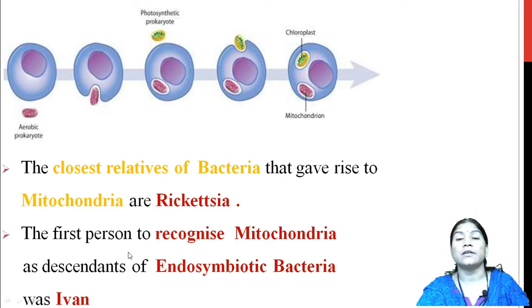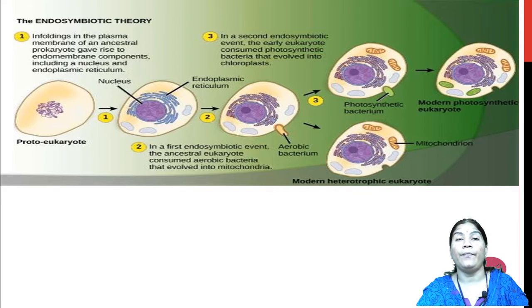The first person to recognize mitochondria as descendants of endosymbiotic bacteria was Yuan. Means the cytologist Yuan first reported that mitochondria arise from endosymbiotic bacteria, with some evidences.